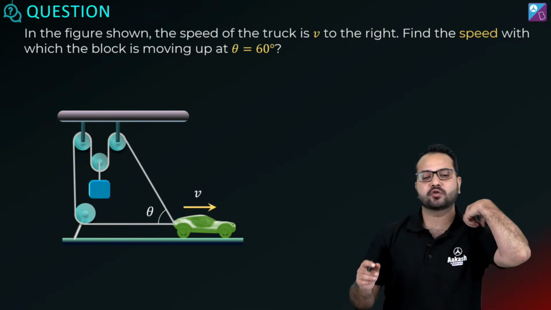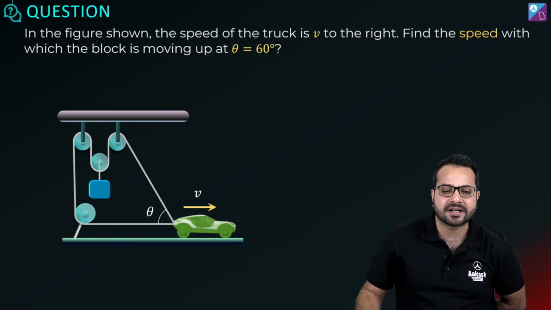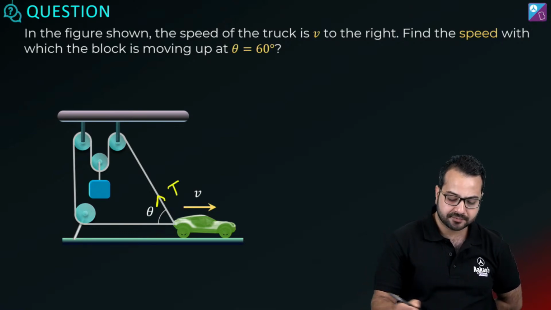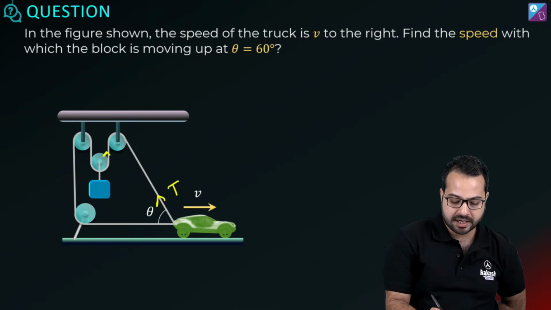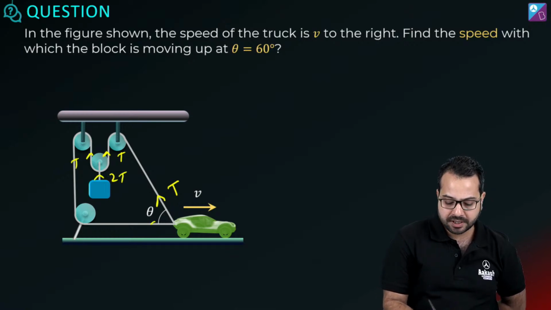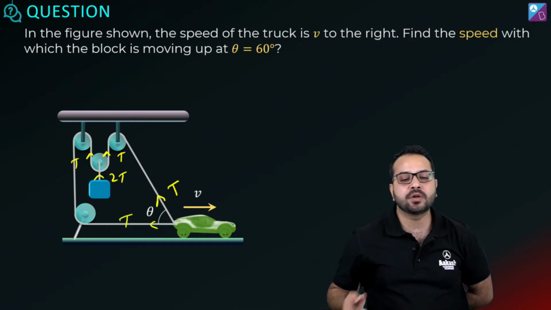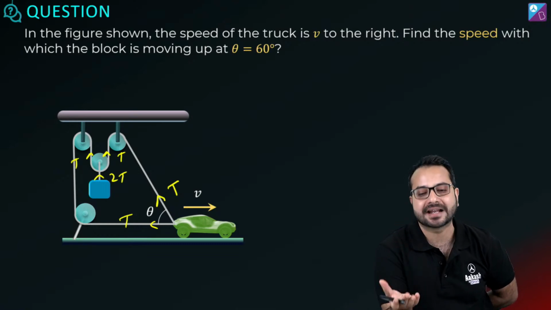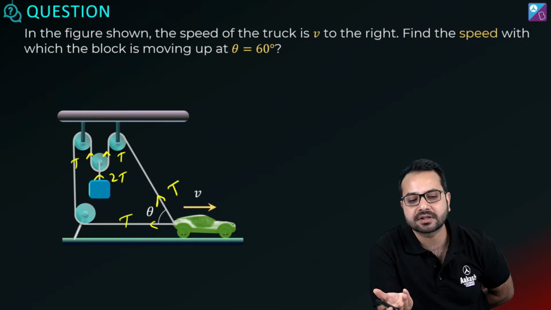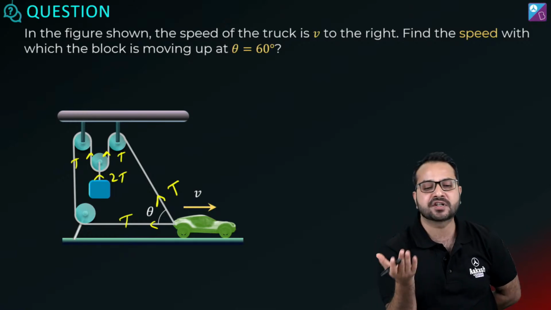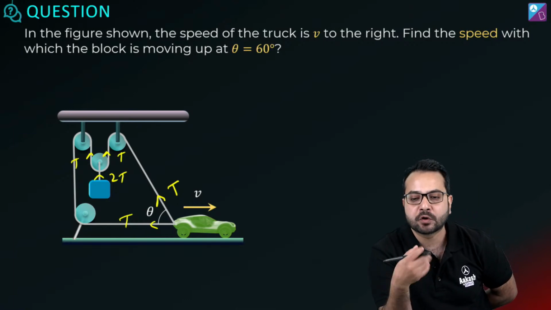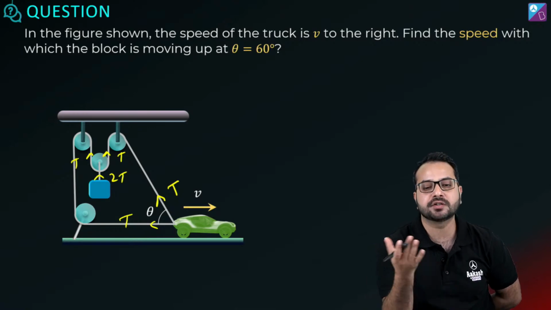If conditions are not ideal, then we have a bit of tension. So let's play TT. Ready for playing TT? Let's start TT. So this is T, this is also T, this is also T, this is 2t, and this is also t. I am writing tension only where it is relevant. Elsewhere, why do I need to write tension? Where we have a fixed pulley, why do we want tension? There is no need. Where we have a movable pulley, we only want to find tension so that we can find tension on the block.